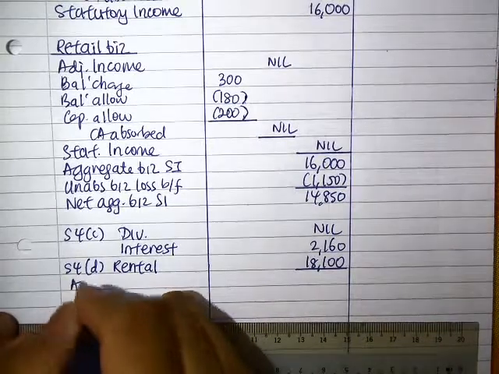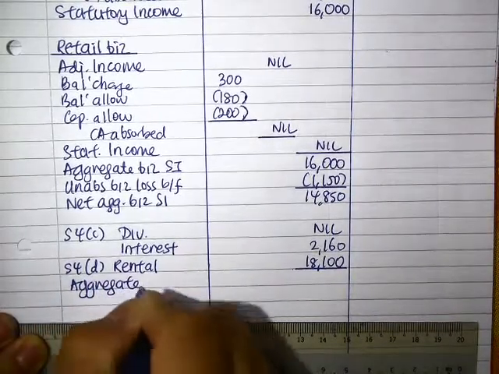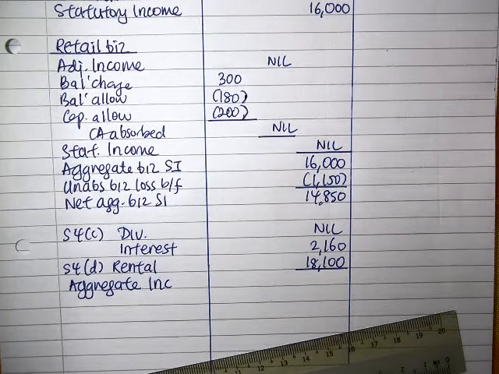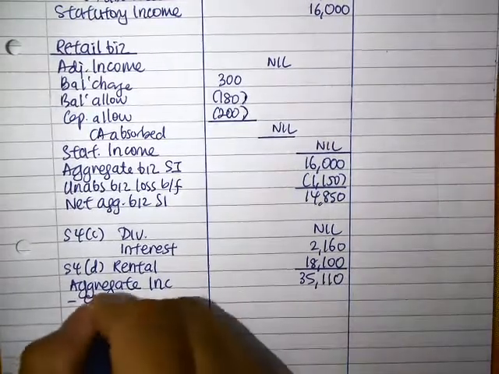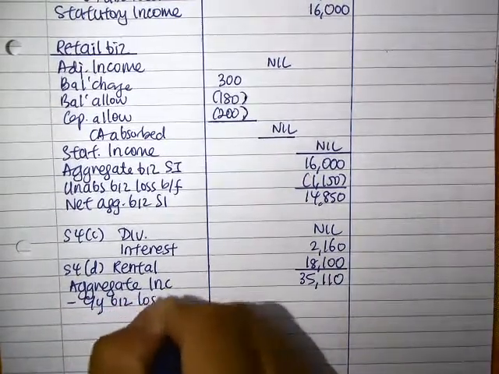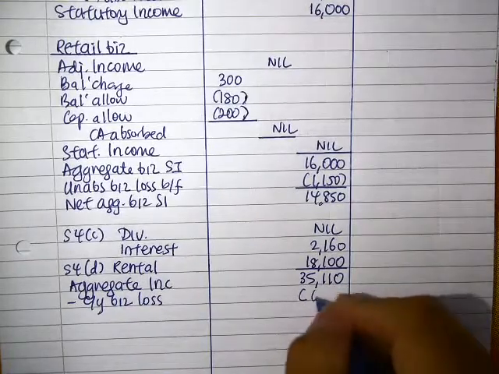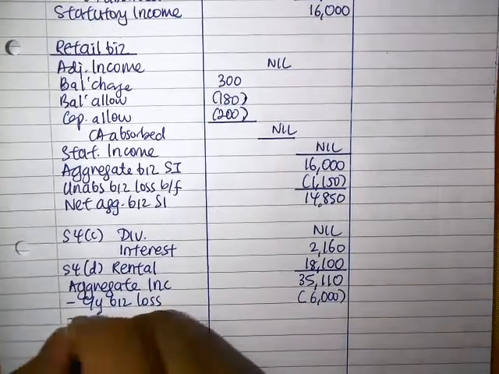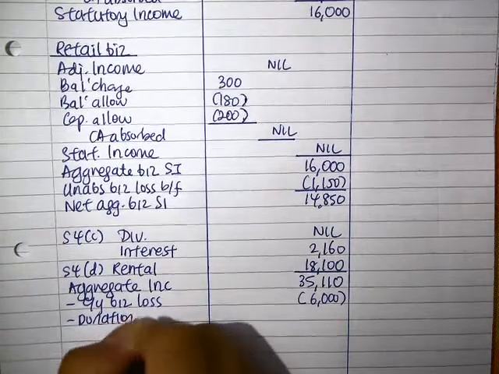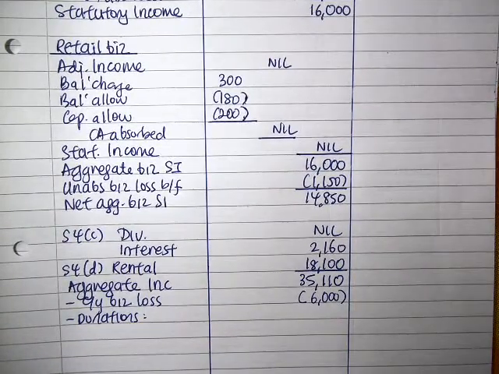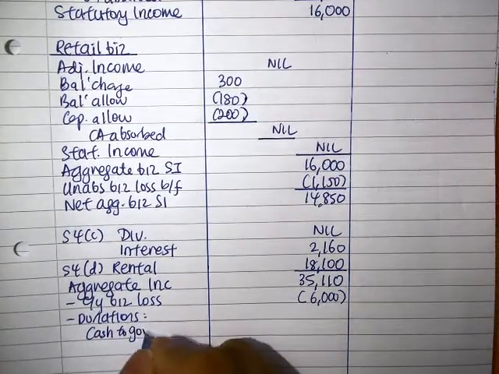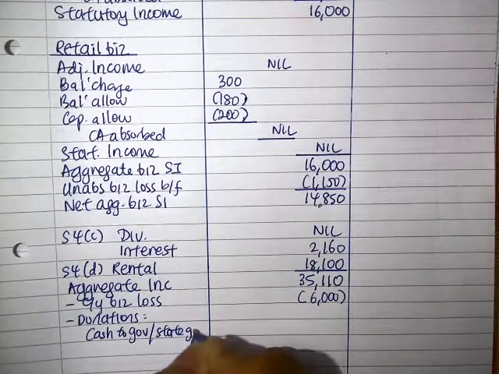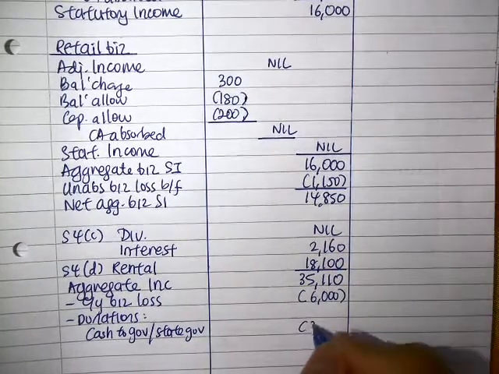Alright guys, that brings us to an aggregate of 35,110. So I'm going to minus my current year business loss, which is 6,000, and our donations. We have a couple of donations. We have cash to the government or state government, which is 3,000.